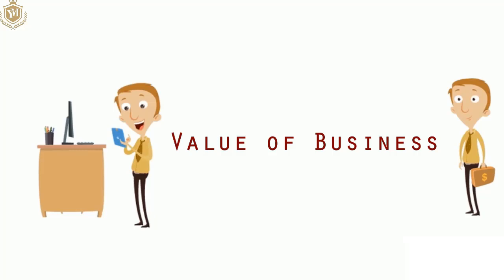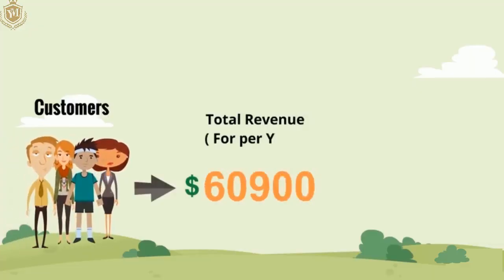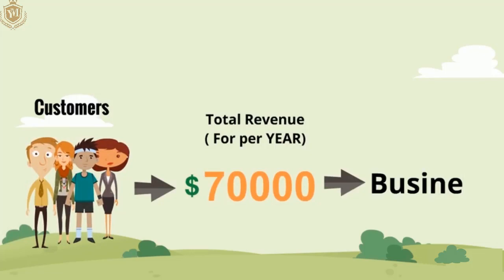Now over here we'll see that there are, again, in this business, let's try to extrapolate this. So let's say in 1 year this business made $70,000, right? Judging by that $19 per hour and however many hours it works, let's just extrapolate that. Assume that it made $70,000 per year.